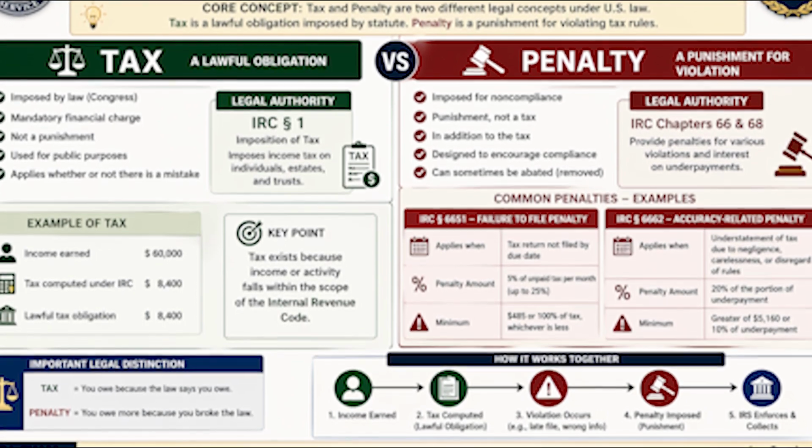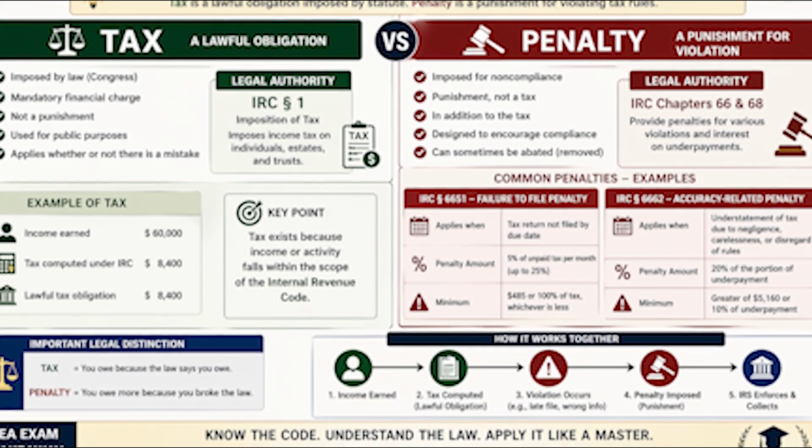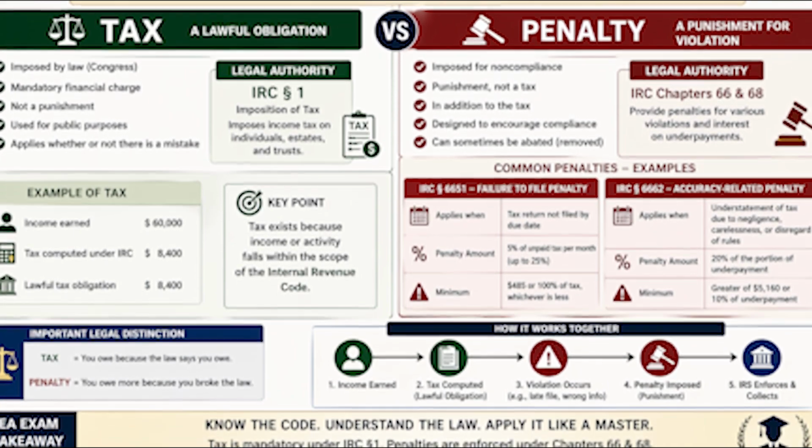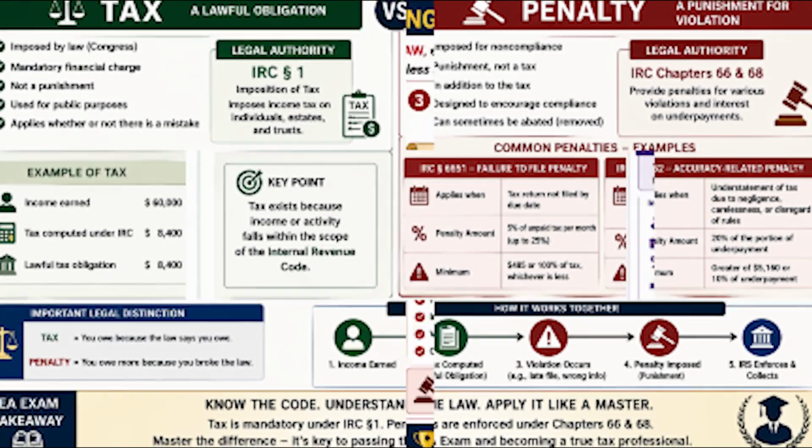8. How the system works: Congress creates tax law. The IRC defines rules. Taxpayer earns income. IRS applies the law. Tax is calculated. IRS collects payment. Penalties apply if rules are violated.